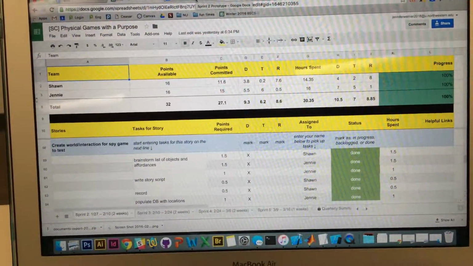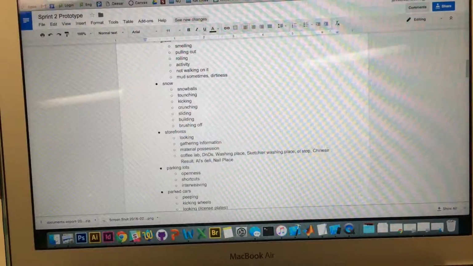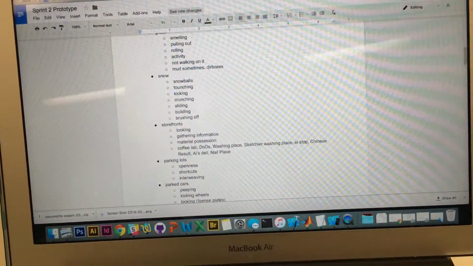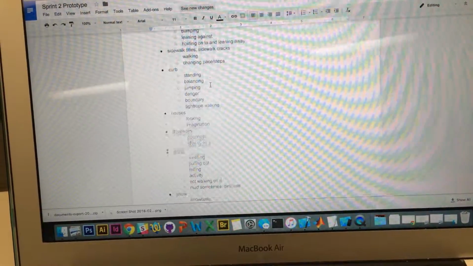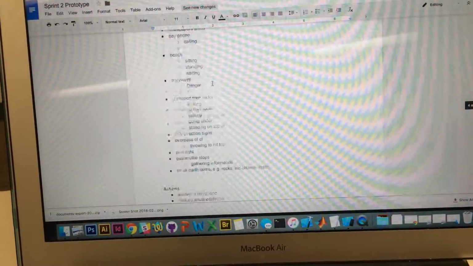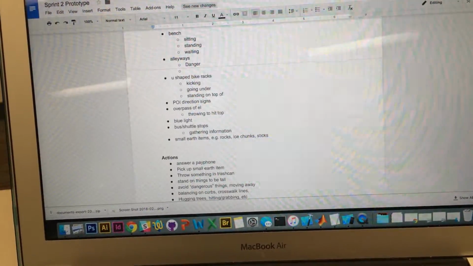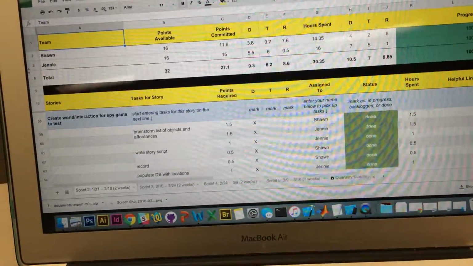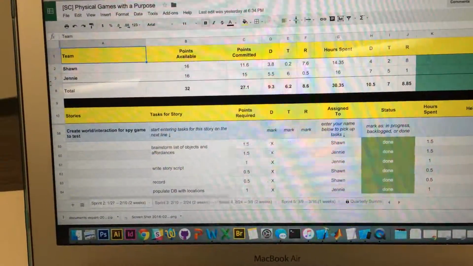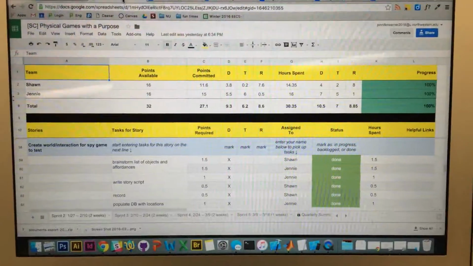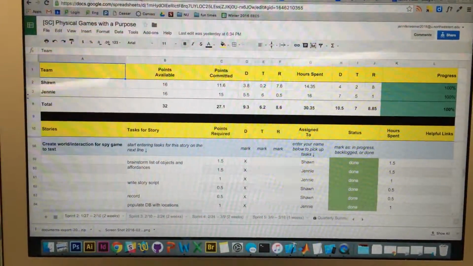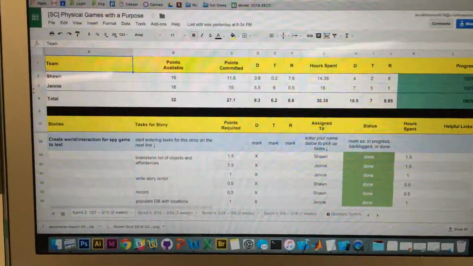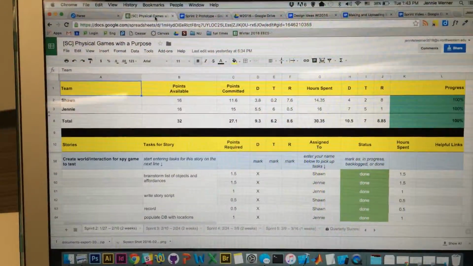And one way we thought about it is what kind of objects have different kinds of affordances, and based on those affordances, how can we create games? So we brainstormed a list of all the different places and objects on Noise Street, and how we can turn those into different affordances that could then be turned into games. And so then from that, we strung together a list of different actions and created a game with an overarching spy theme.